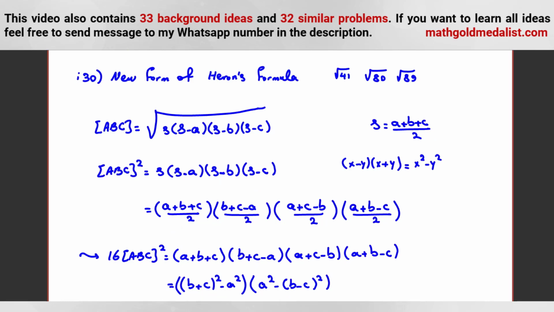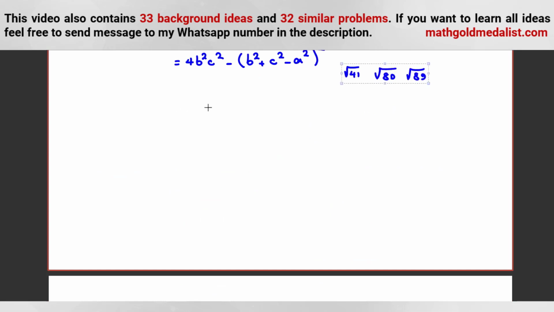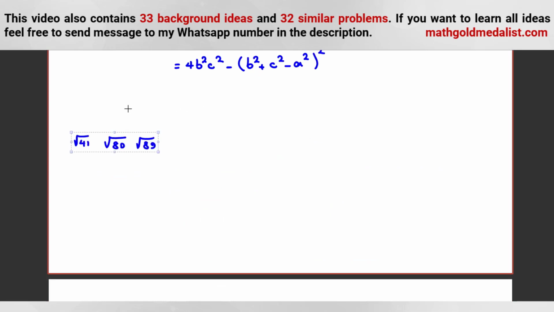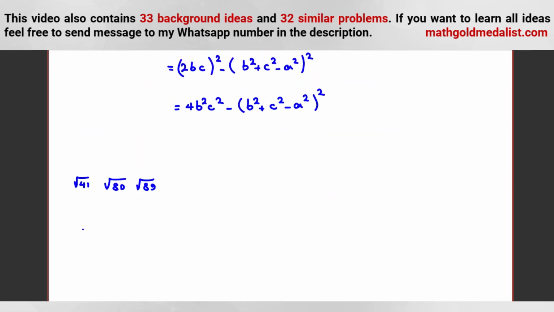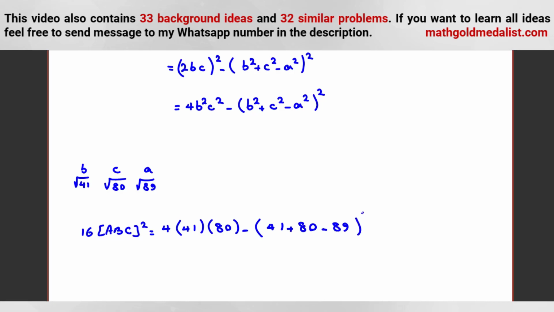Now here we know that our sides are these things. We can use this new form of Heron's formula. We know 16 times area squared is what? Let's consider, for example, this one B, this one C, this one A. So it will be 4 times B squared 41, C squared 80, minus (B squared 41 plus C squared 80 minus A squared 89) squared.